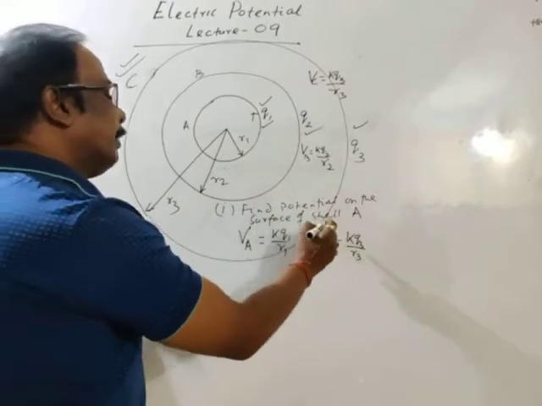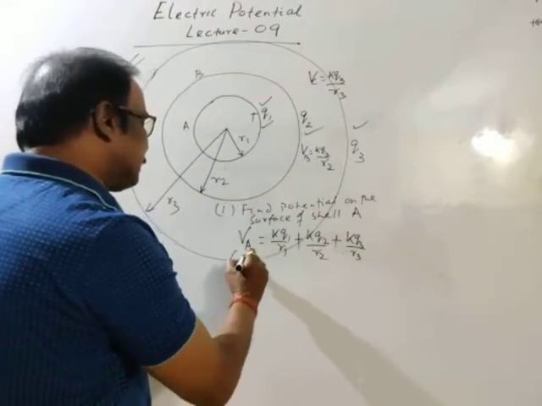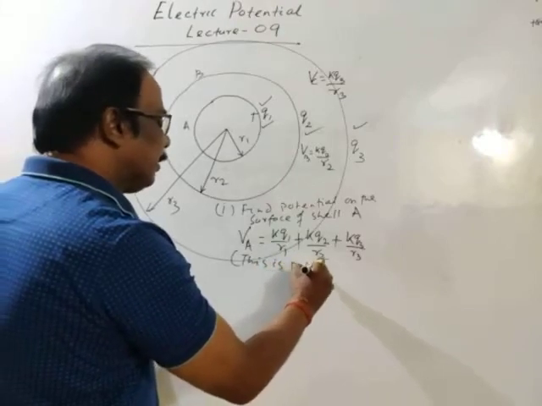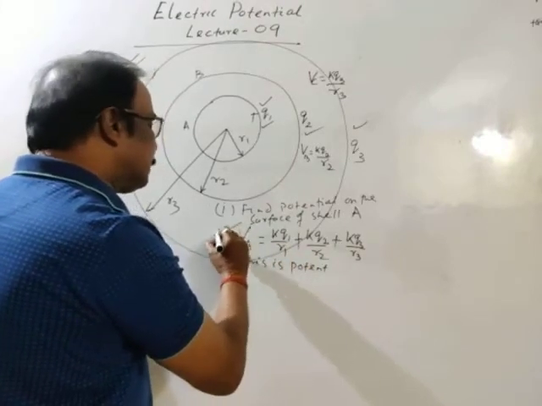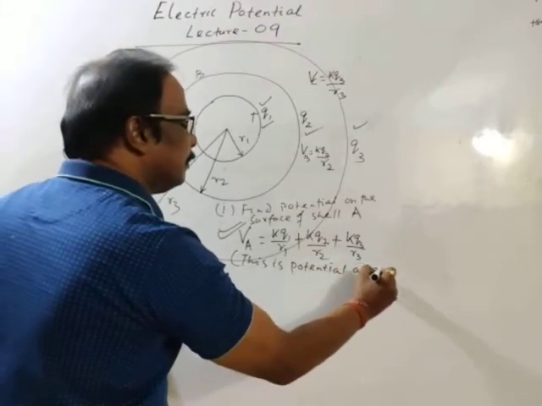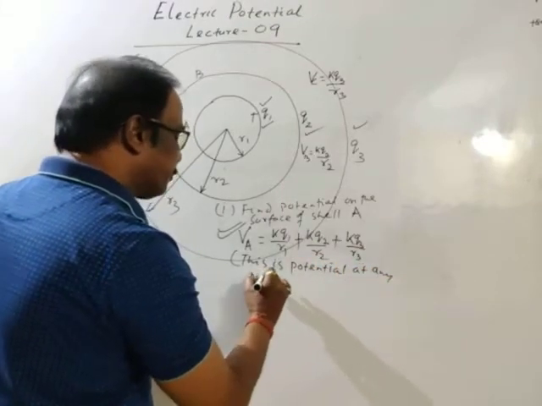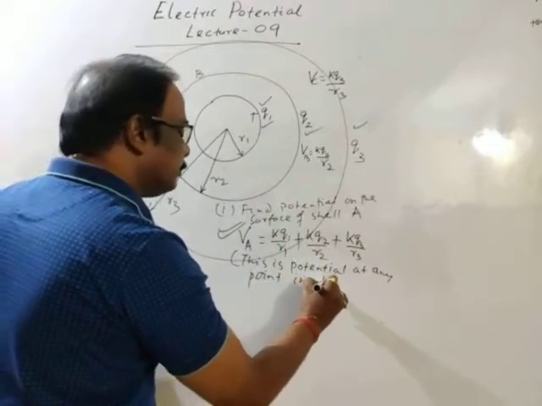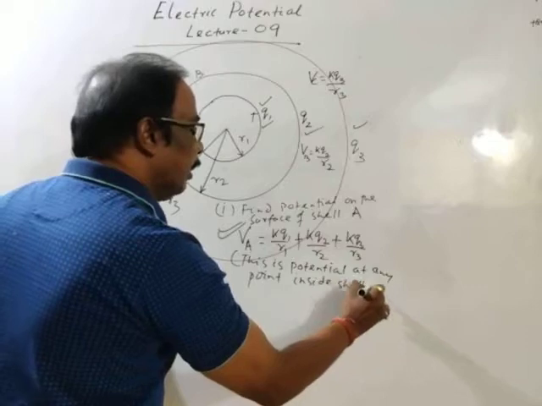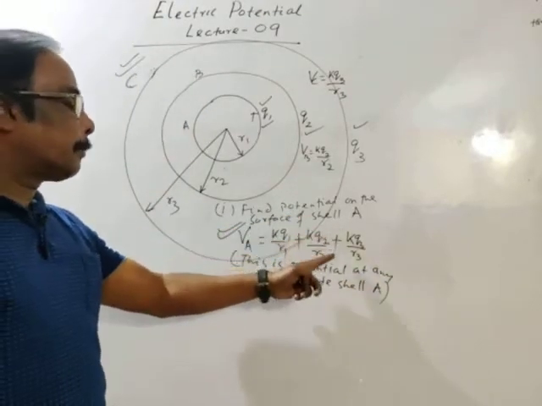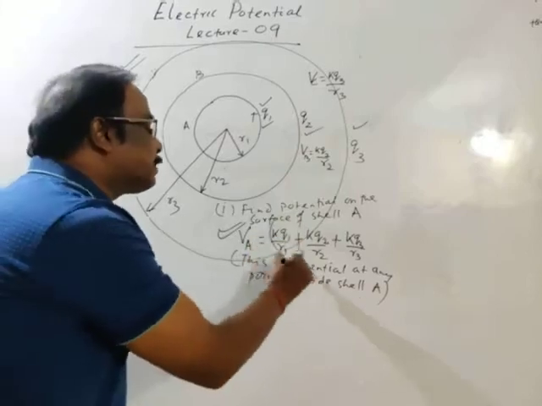Also, this is potential at any point inside cell A. See, total potential on the surface of cell A is this much.